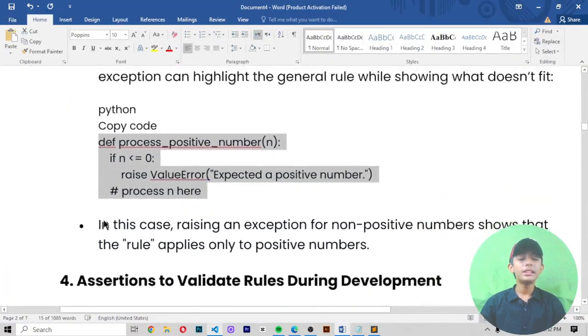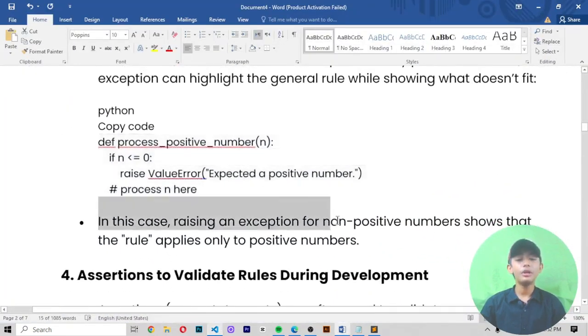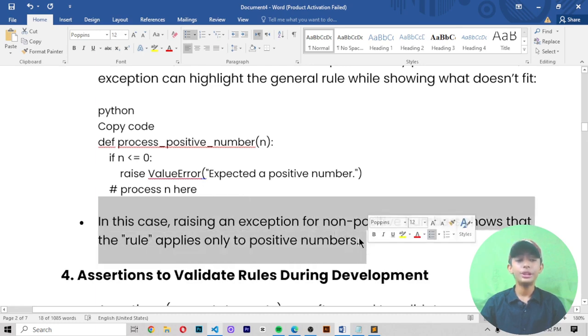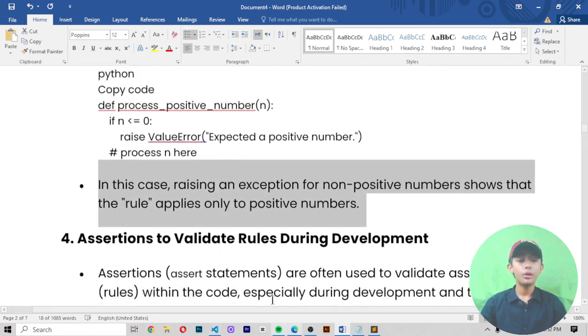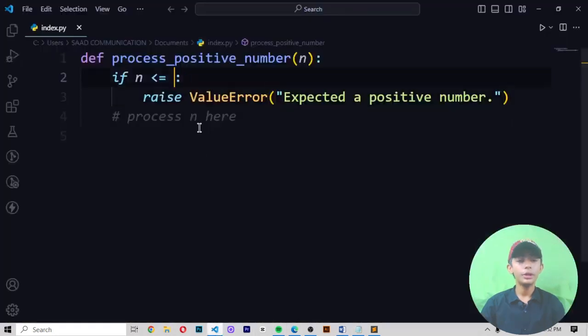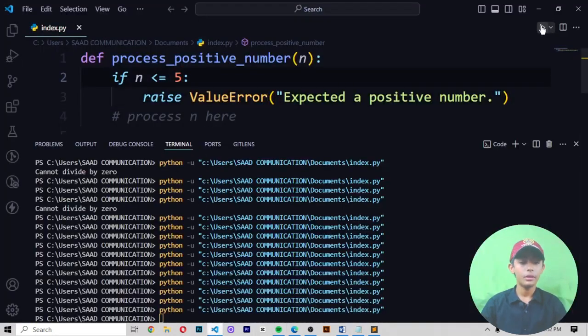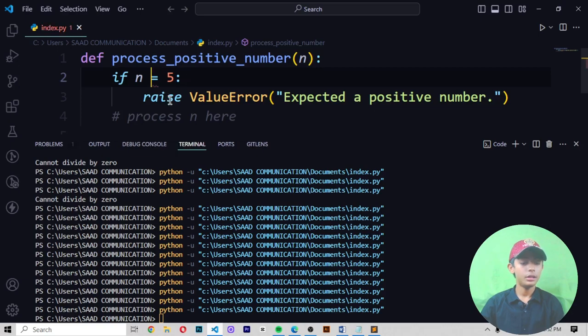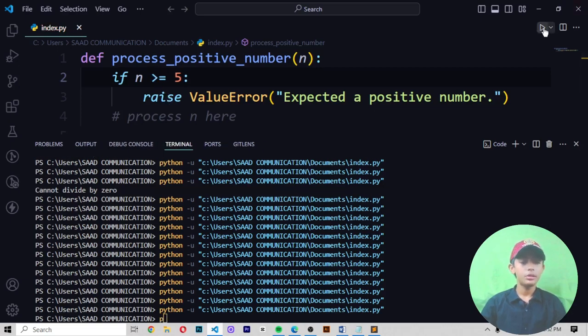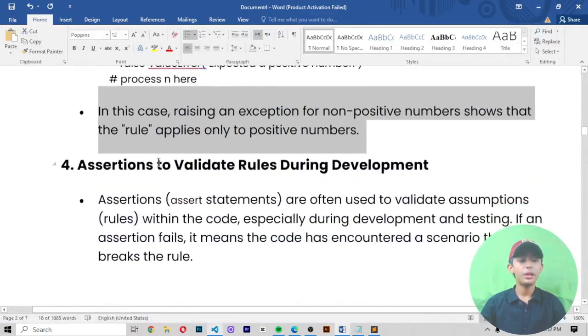In this case, raising an exception for non-positive numbers shows that the rule applies only to positive numbers. The rule will be only applied to the positive numbers. If I write here 5 and if I write here greater, like this you can do it. Now let's come to it here.